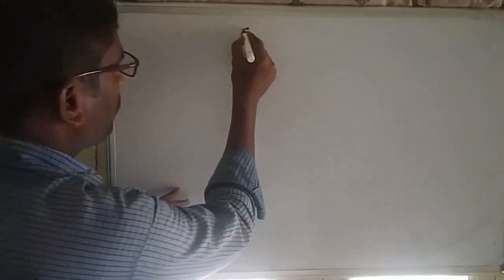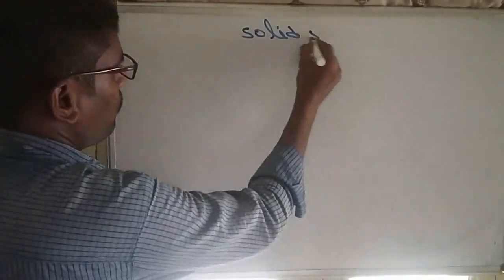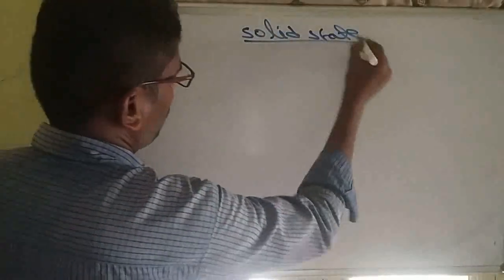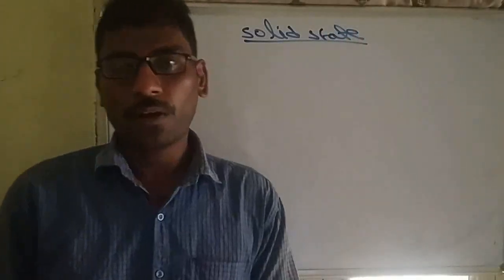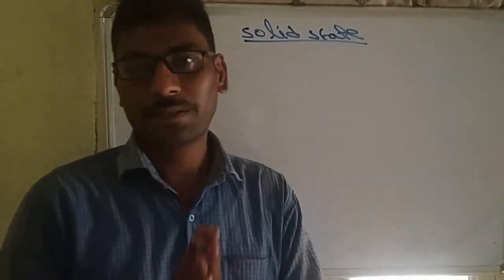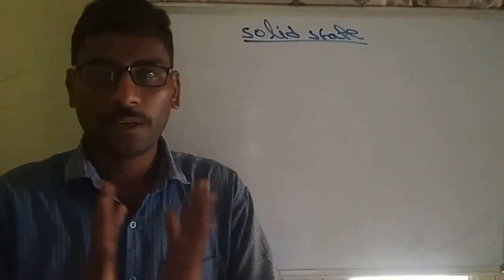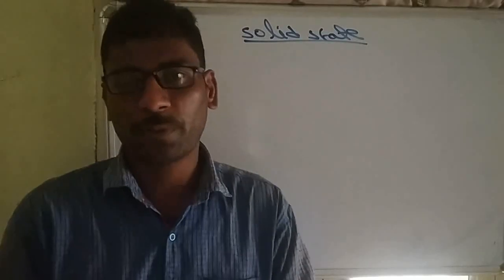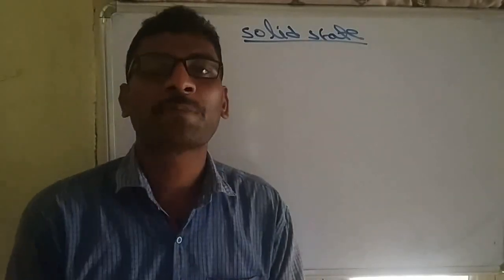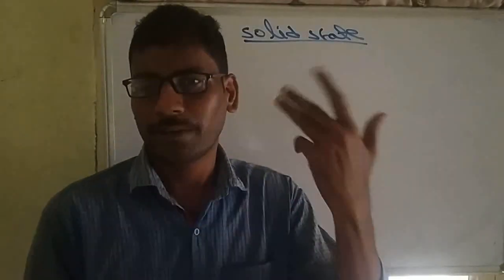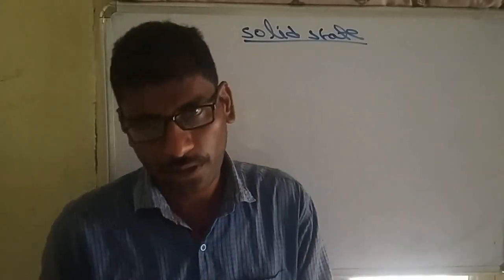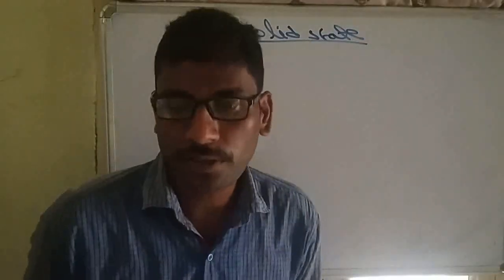In the last class we completed the chemical kinetics topic. Now we are going to start the next chapter, solid state. We all know that there are three states of matter: gas, liquid and solid. Matter is any substance which possesses some mass and occupies some space. It has three states: gas, liquids and solids. So we'll study about the solid state.